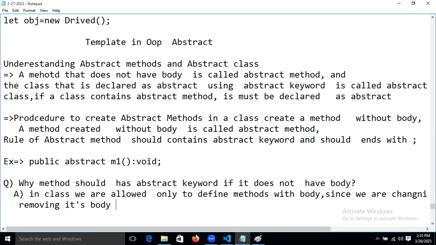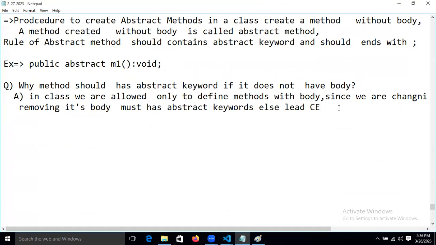The method must have the abstract keyword, else it leads to a compile time error. So now let's create it. I'm going to take one example based on that.